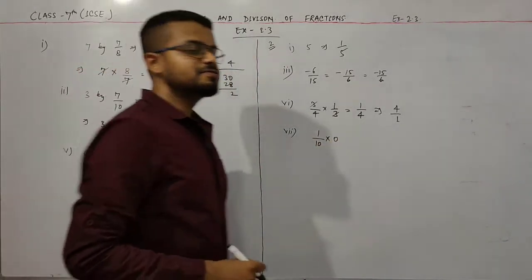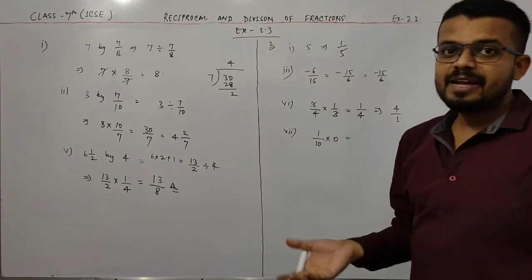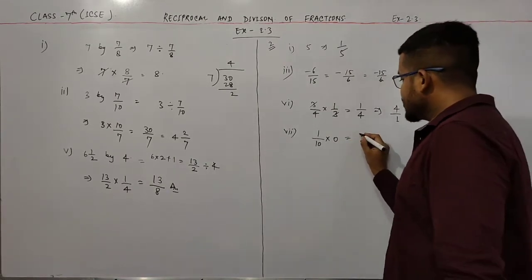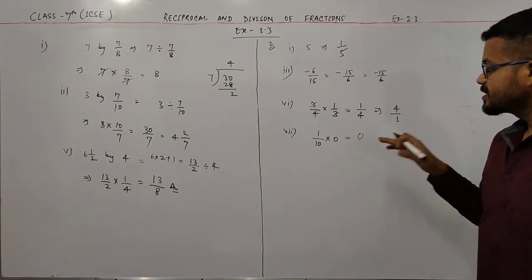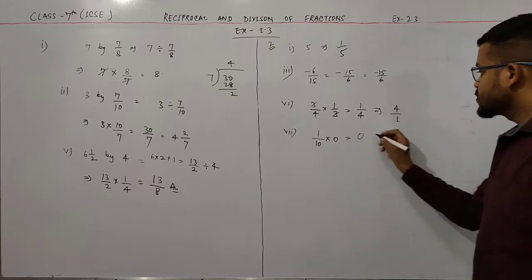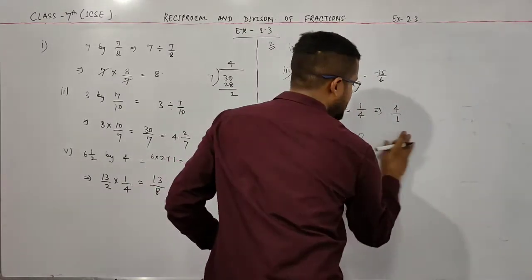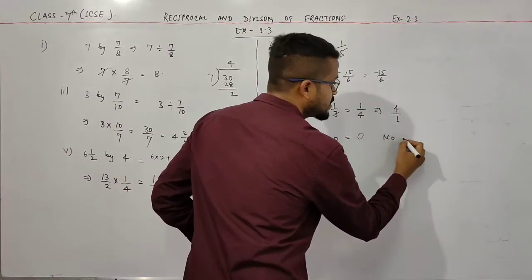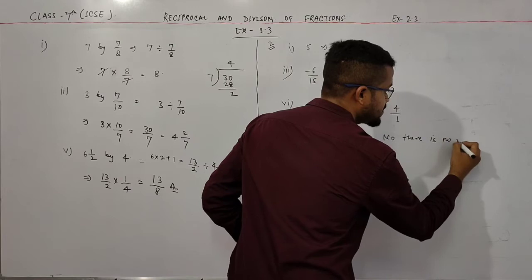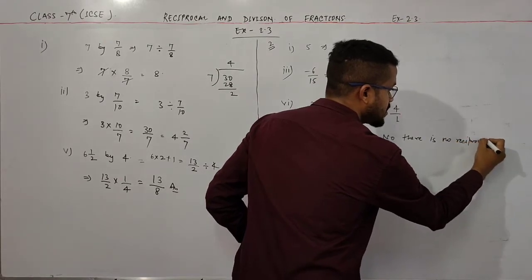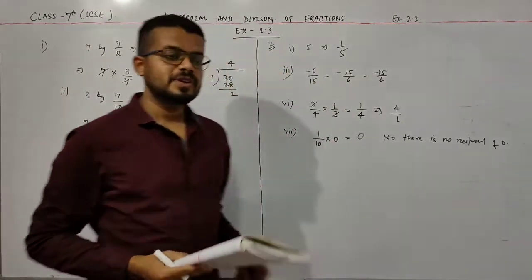Now question number 7 is 1 by 10 into 0. Any number which is multiplied by 0 is always 0. So this is 0, and previously I told you that 0 has no reciprocal. So there is no reciprocal of 0. Okay, this is your answer because 0 has no reciprocal.